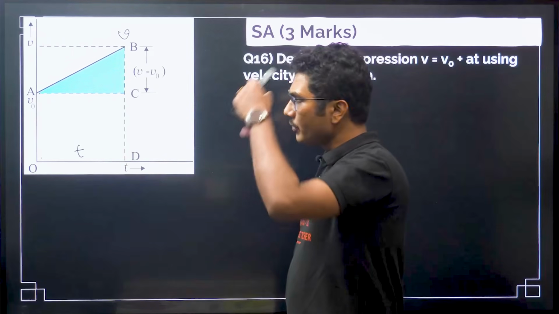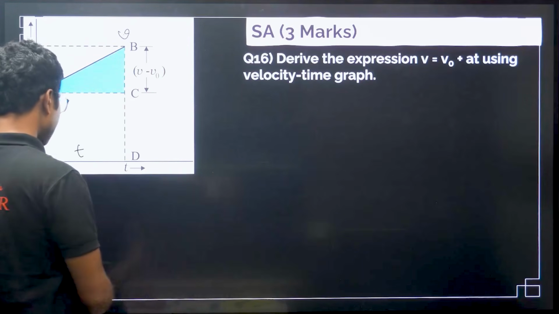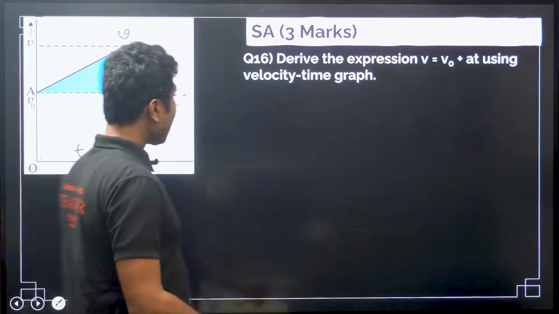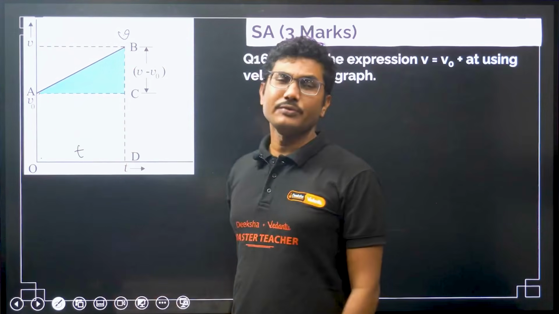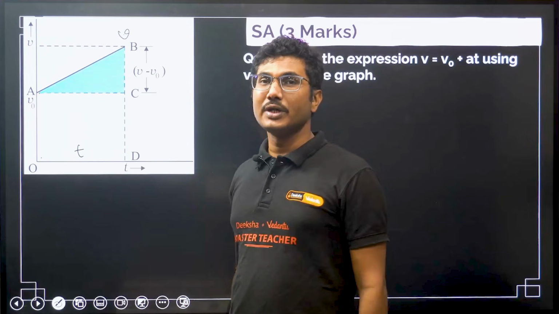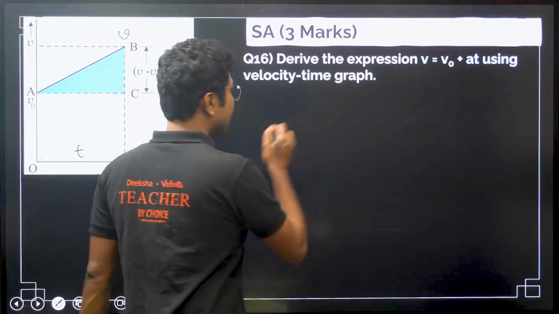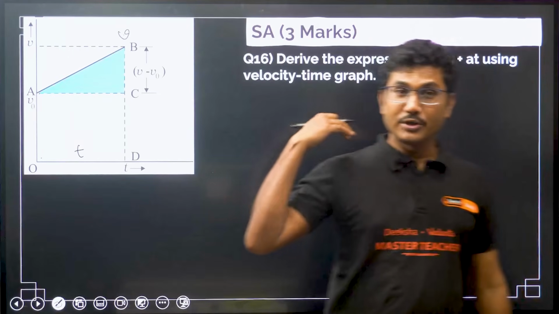Now we have to apply the concept of acceleration. What is the concept of acceleration? If you are drawing a velocity time graph, then the slope of the velocity time graph gives you the acceleration. Do not use the definition of acceleration here, you have to use the graph.